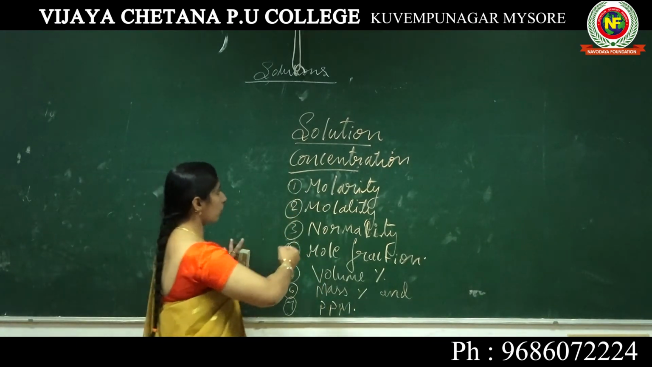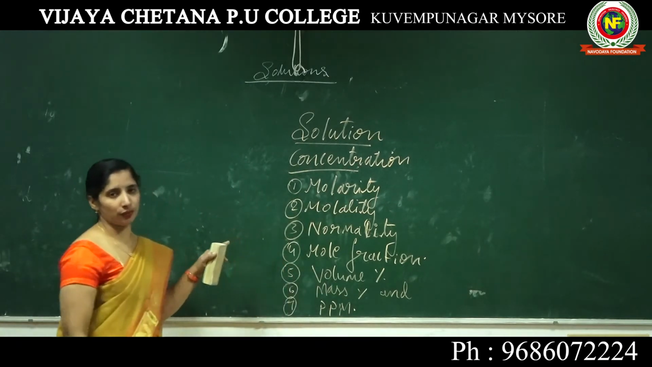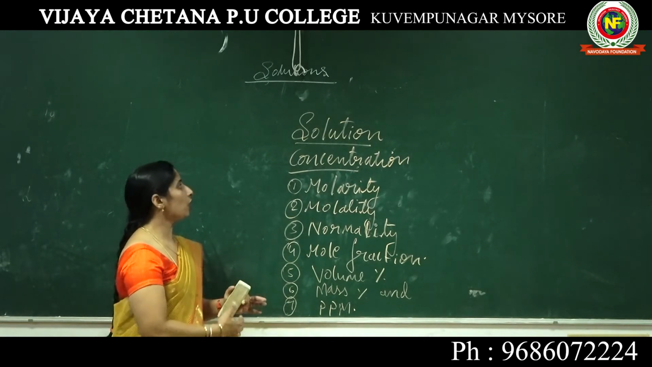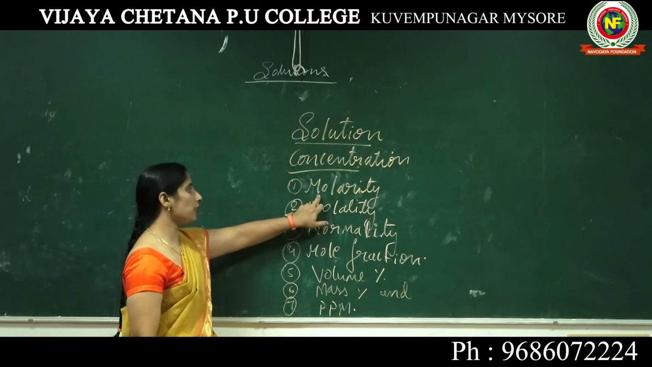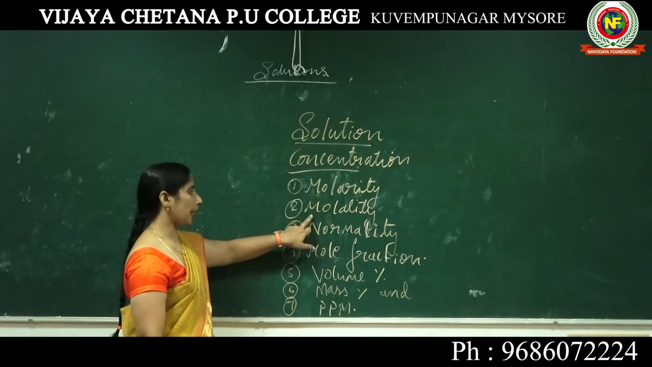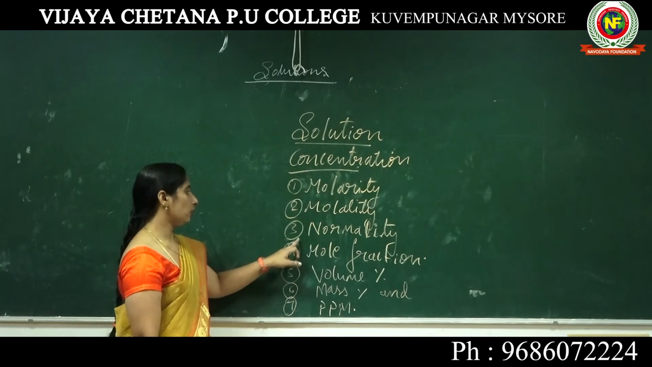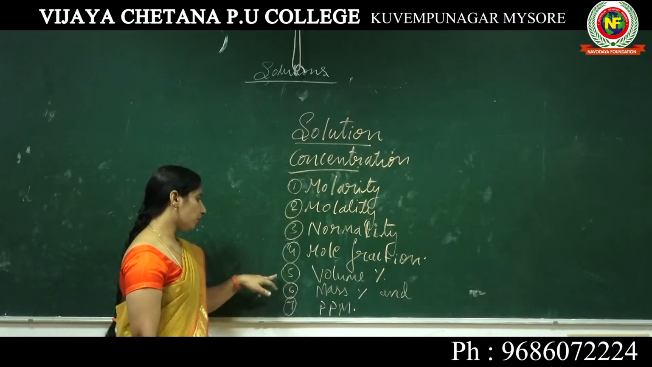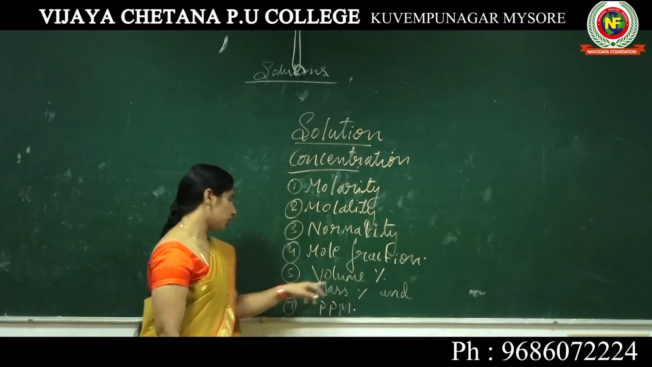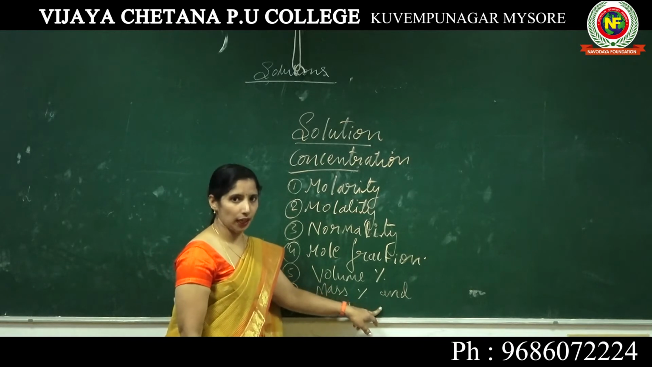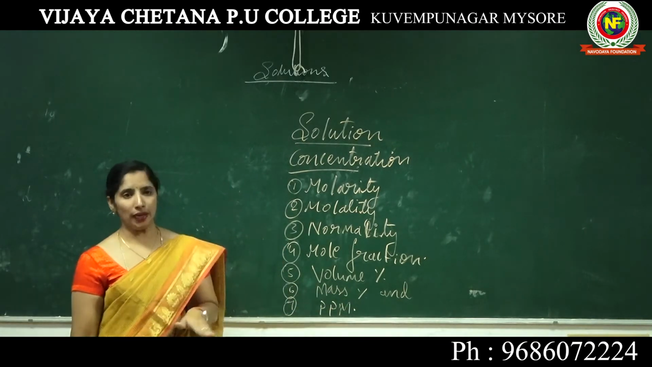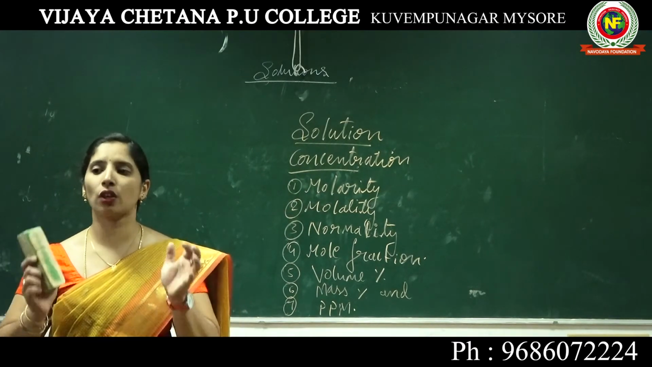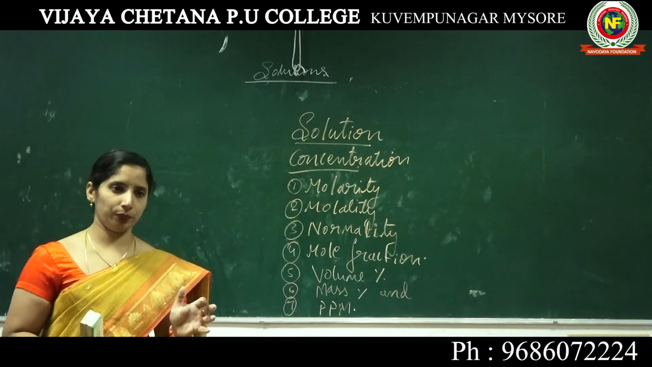These are the ways to express the concentration of the solution. So what are those ways? That is molarity. Second one, molality. Third one, normality. Fourth one, mole fraction. Fifth one, volume percentage. Sixth one, mass percentage. And lastly, parts per million. So these are all the ways to express the concentration of the solution.